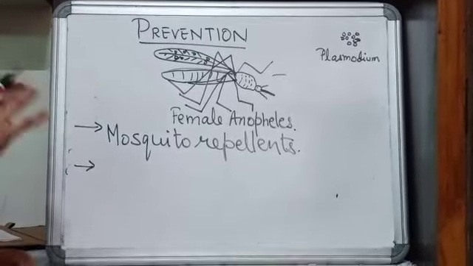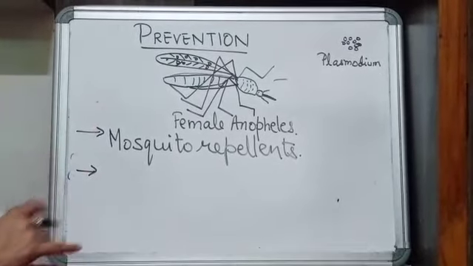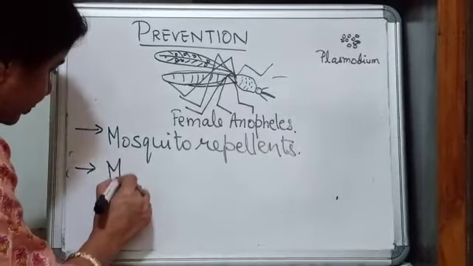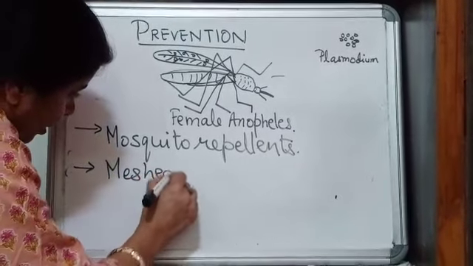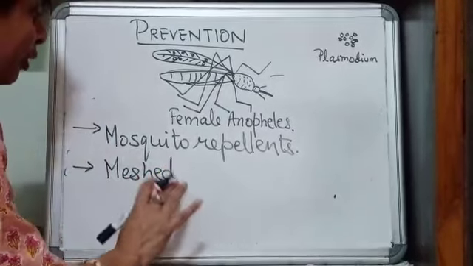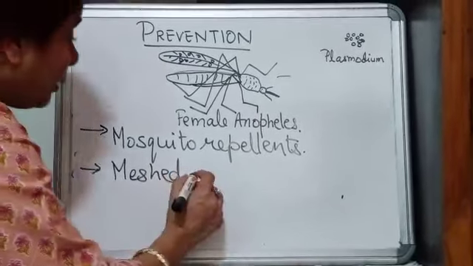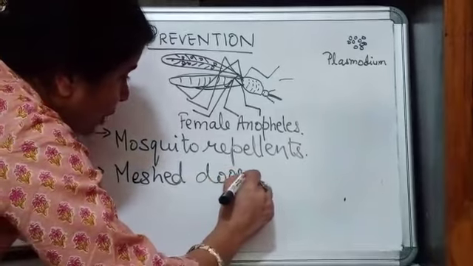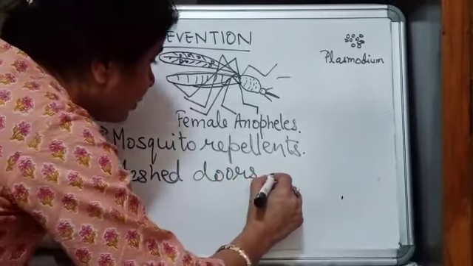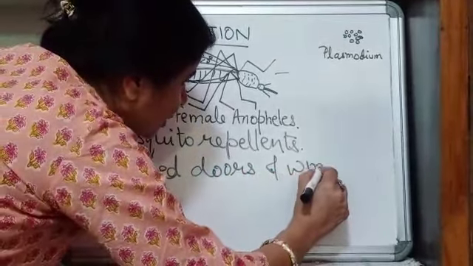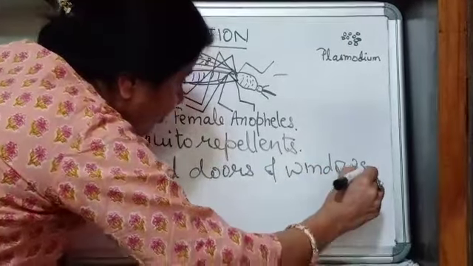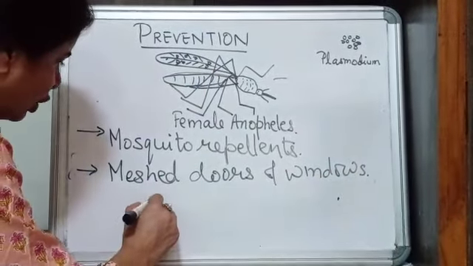And the doors and the windows should also have meshes on them to prevent the mosquitoes from entering. So Odomos is one of the ointments.